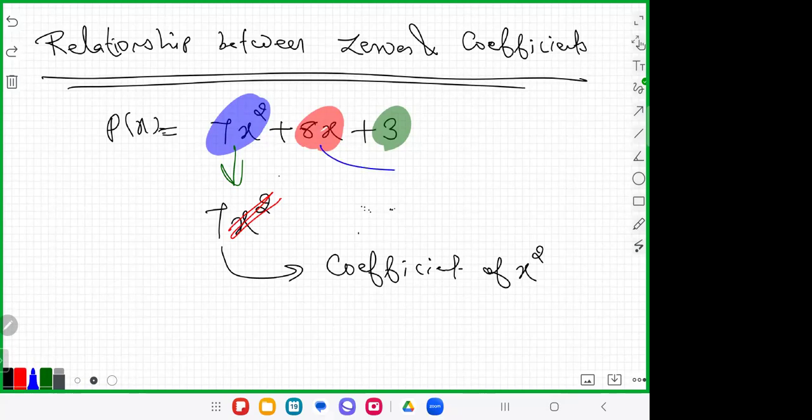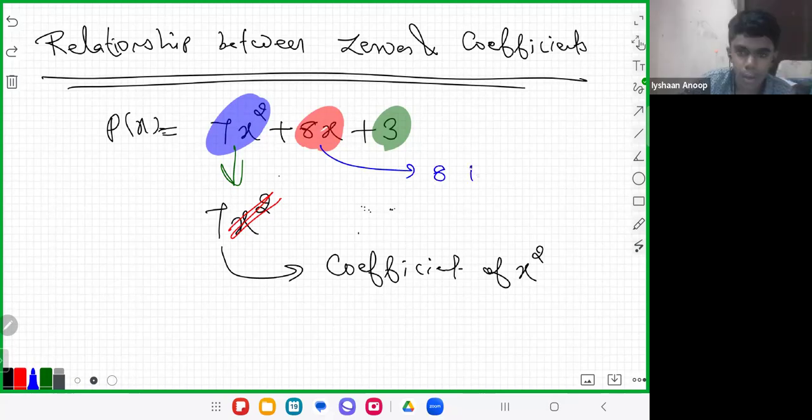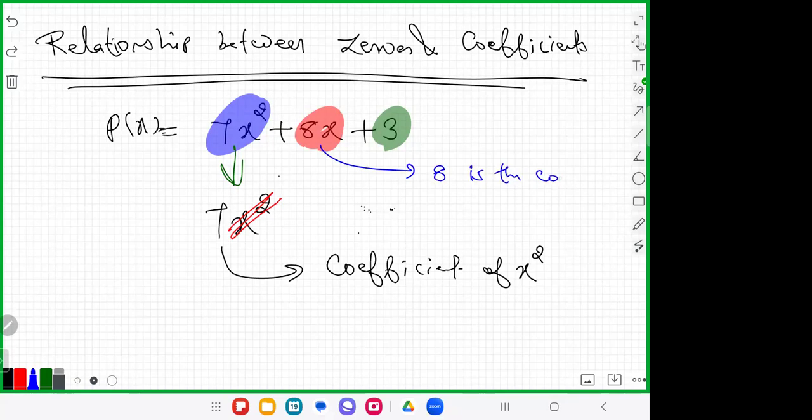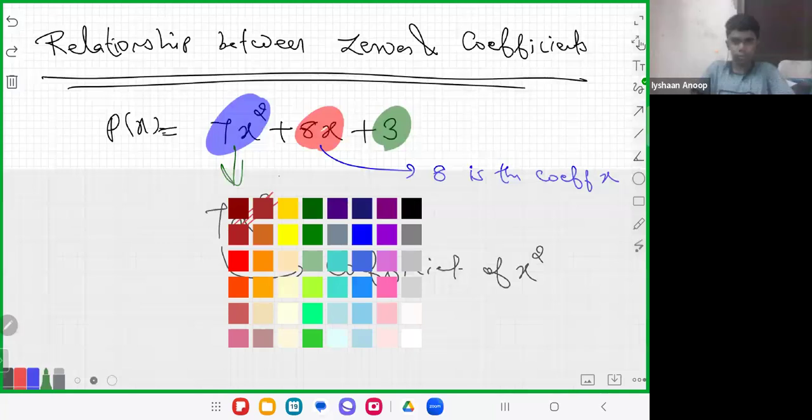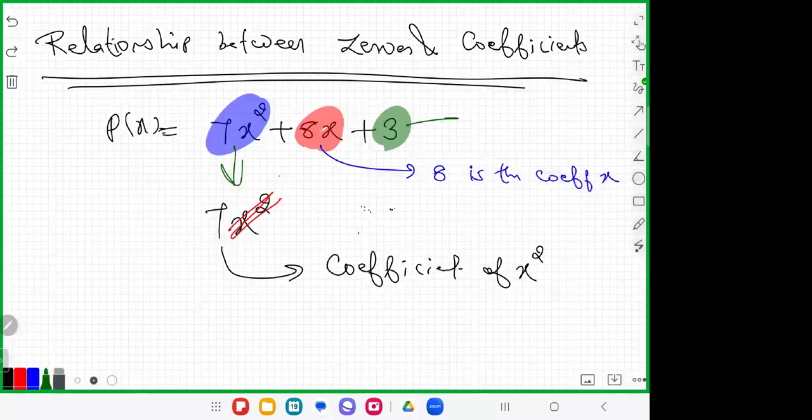And in 8x, 8 is known as the coefficient of x. And the last term, this 3, is known as the constant. This is not a coefficient.